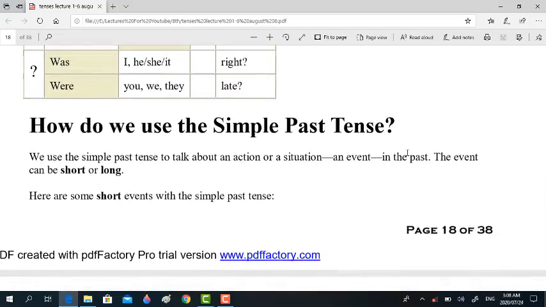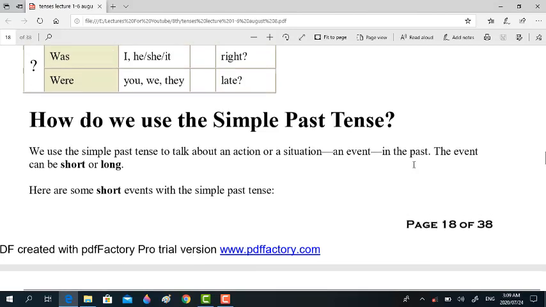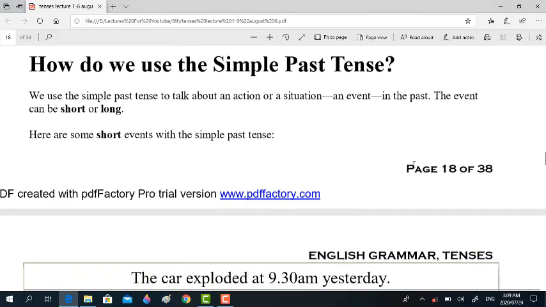How do we use the simple past tense? We use the simple past tense to talk about an action or situation, an event in the past, maybe the distant past and the near past. It either shows an action or completion of an action or situation, either in the distant past or in the near past. The event can be short or long, right? Here are some events with the simple past tense. Short and long means distant and near.